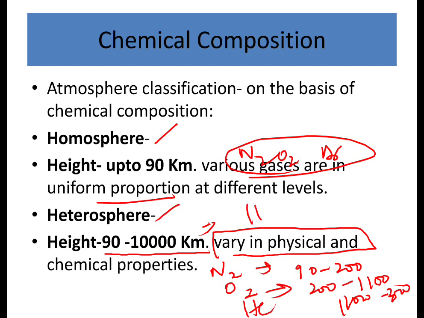Then further the atomic hydrogen layer, which is about 3500 kilometers and above, the outer layer. That's how we can classify heterosphere further, depending upon the major component of the molecules which form each layer.